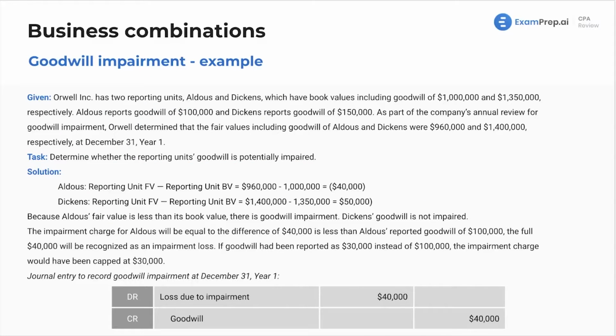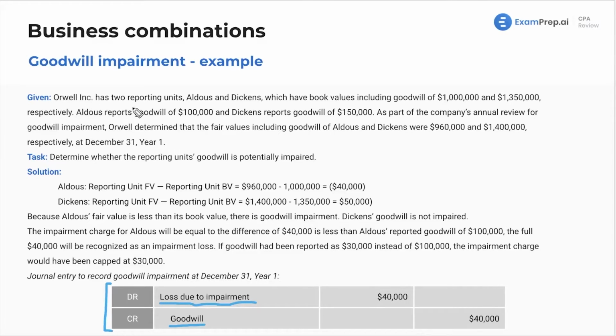Let's run through an example here. This is going to actually have us do the quantitative write down, right? An impairment loss. Now, I just want to jump over the journal entry first. You're writing down goodwill, right? Goodwill's an asset. So if you're writing down goodwill, you're impairing it, you're going to credit the asset to decrease it. And remember, you always debit losses, you always credit gains. So in this case, you're debiting a loss due to impairment. So this journal entry should make sense, the debits and credits here. We'll go through the numbers and talk it through, but I wanted to jump forward and give you a picture of what we're looking at.